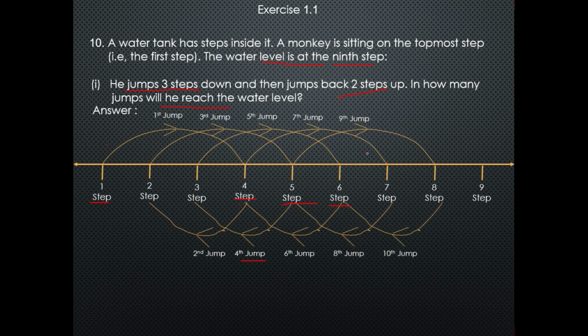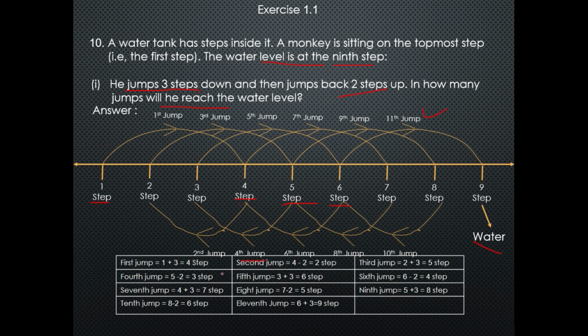From the 10th jump, the monkey jumps from step 6 to step 9, which is the 11th jump, and step 9 has the water. So the monkey takes 11 jumps to reach the water.